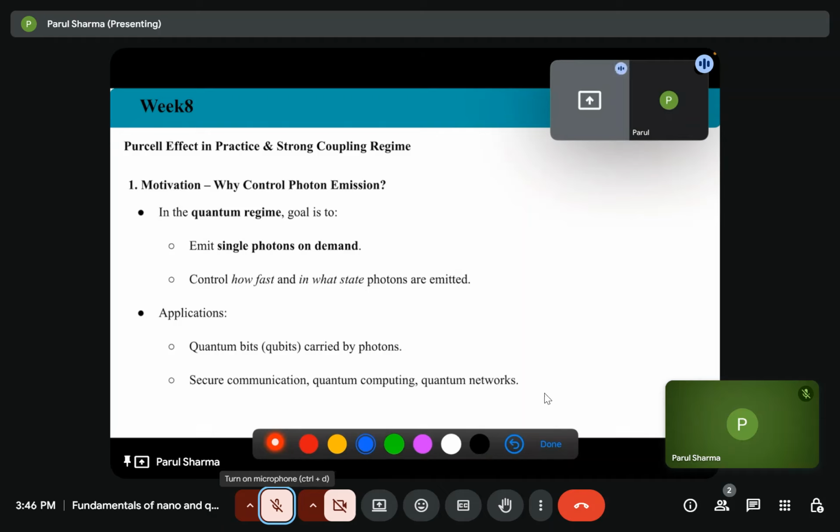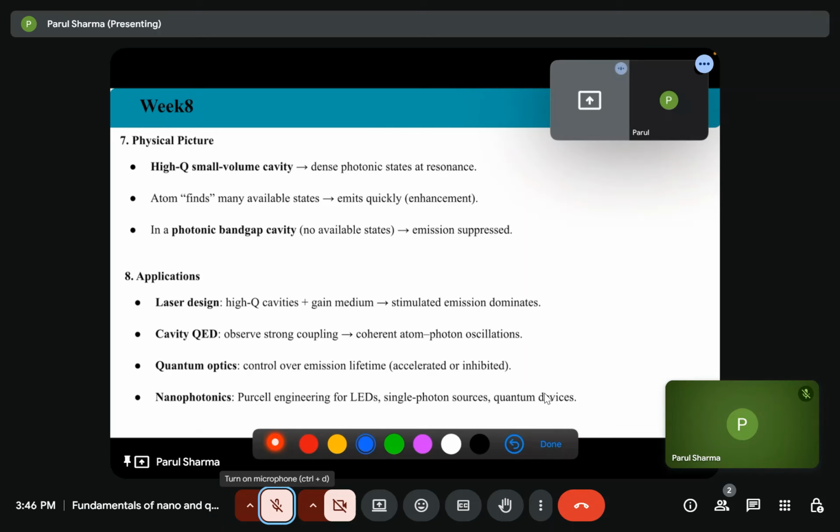In a quantum regime, the goal is to emit single photons so that we can use the single photon as a qubit, store it in memory, or use it in quantum communication also. And we can control how fast and in what state single photons are emitted.